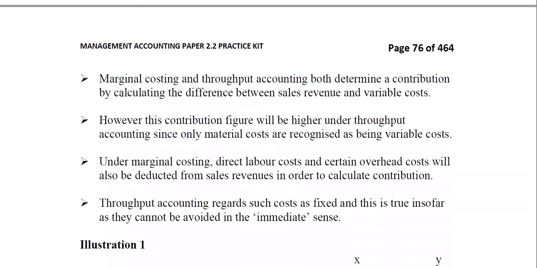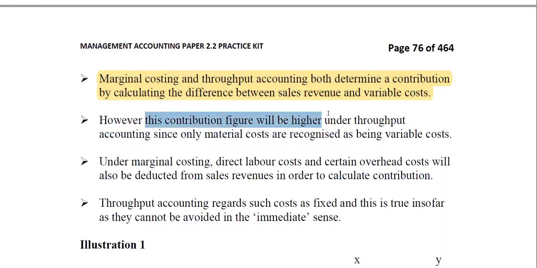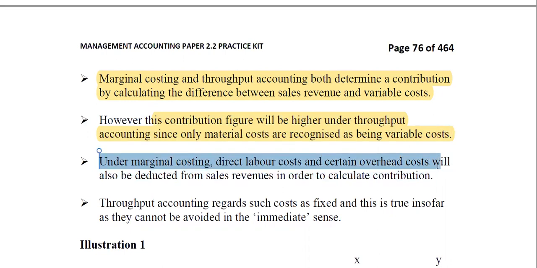Marginal costing and throughput accounting both determine contribution by calculating the difference between sales revenue and variable cost. I told you earlier. However, the contribution figure will be higher under throughput accounting since only material costs are recognized as variable costs. Under a marginal costing system, direct labor costs and certain overhead costs will also be deducted from sales revenue in order to calculate contribution.